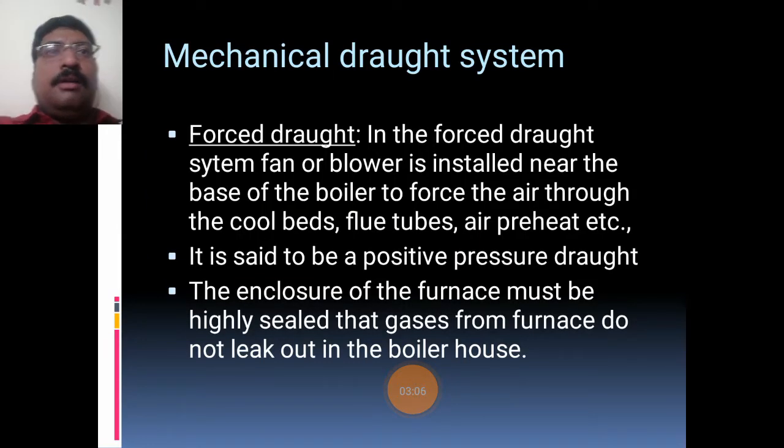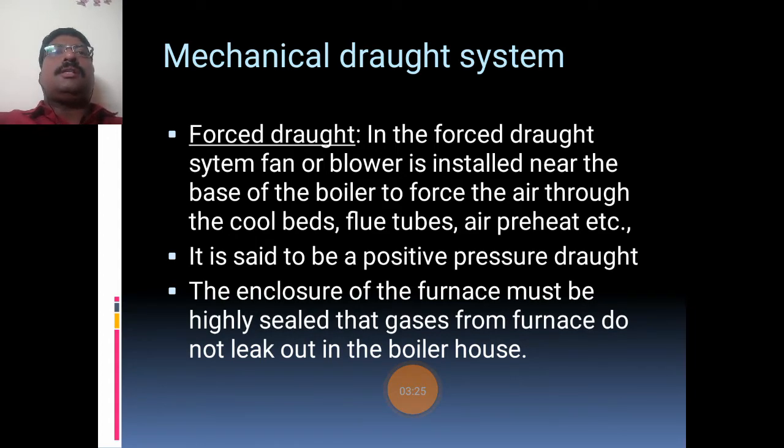So this is natural draught, which occurs by means of a chimney. Now artificial draught. The first system is the mechanical draught system. The mechanical draught system is further classified into three types: forced draught system, induced draught system and balanced draught system. Now we are going to discuss the forced draught system.